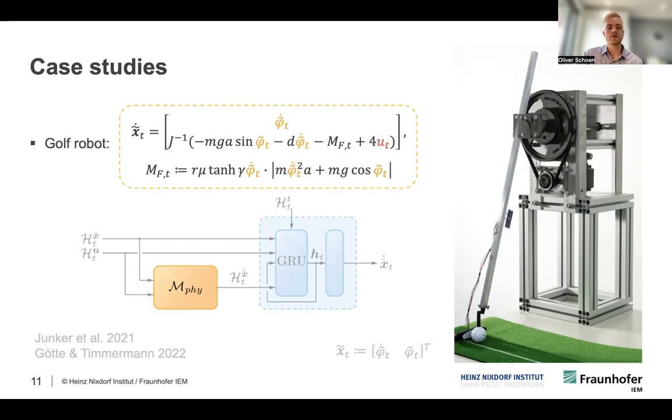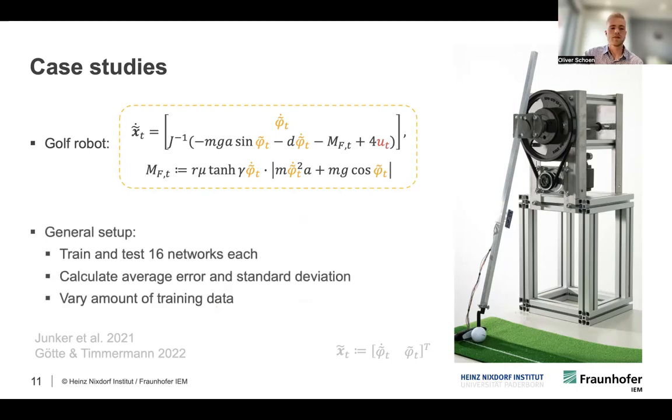What we now do is we utilize the data that we got from our system to train the RNN part and get a more accurate model. The general setup for this is that we train and test 16 networks each, and we then calculate the average error and standard deviation over all of them. For all the models that we consider, we also vary the amount of training data to see what impact this has.